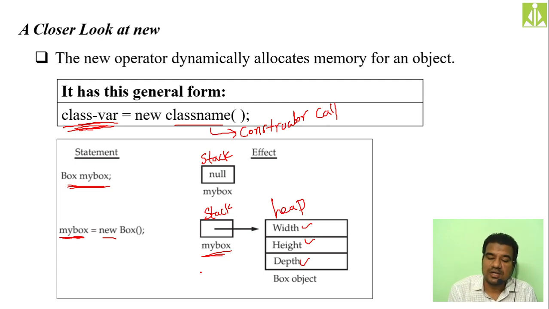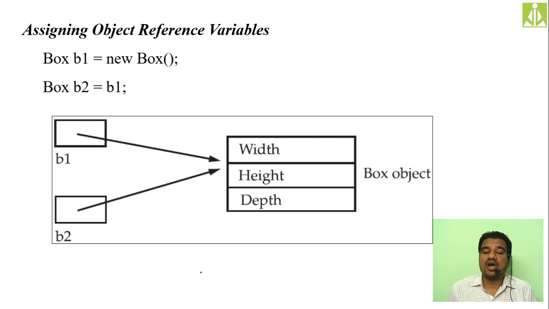Hopefully you understood. So the next thing, assigning object reference variables. In our previous discussion, we created an object mybox1 and assigned some memory to it. Then we created mybox2 and assigned separate memory to it.